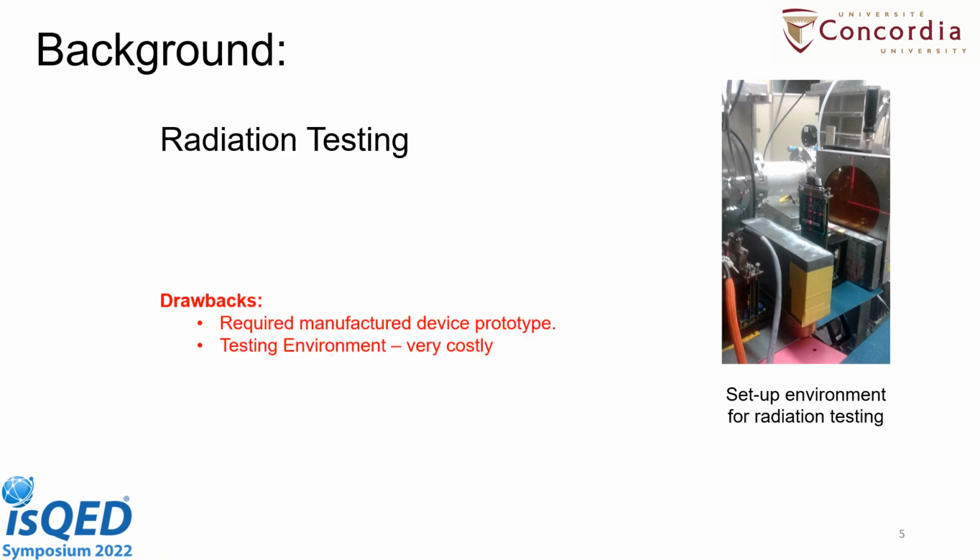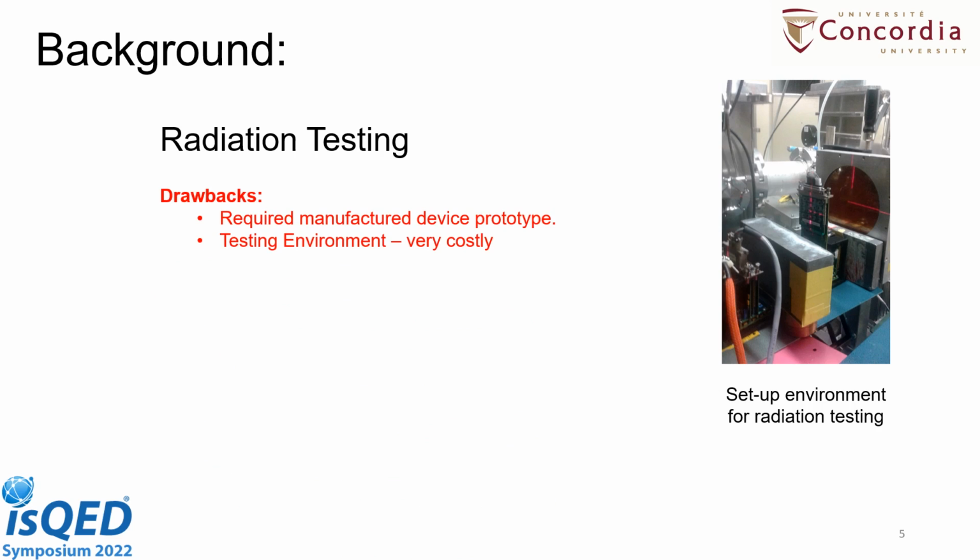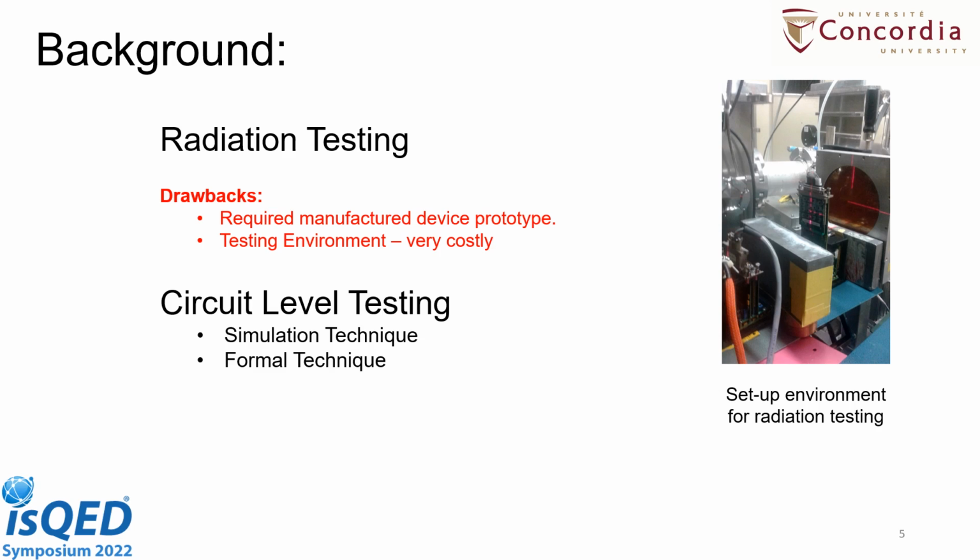This technique has two major drawbacks. First, we require a manufactured device prototype. Second, setting up this environment is very costly. There's another technique called the circuit level testing technique, which includes simulation and formal techniques. In circuit level testing, we take the RTL design and inject some transient faults into the RTL description of the design, and then we check the behavior of that design against those injected faults.